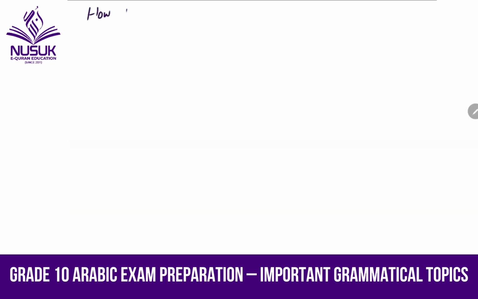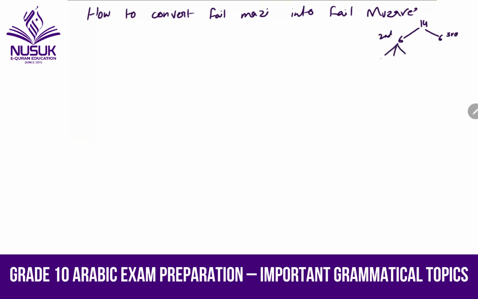How to convert fail mazi into fail muzare. And this is a very, very main part. In fail mazi, we have done that there are 14 total words, which is divided into six and six for the third person, six for the second person, and then again six is divided into three, which is for six into divided into two.